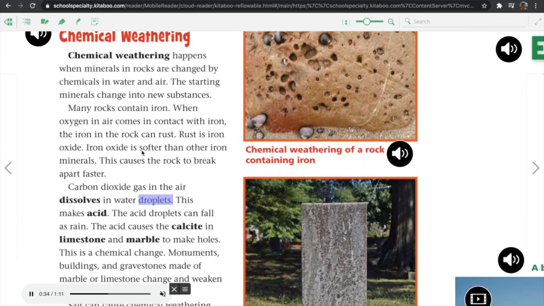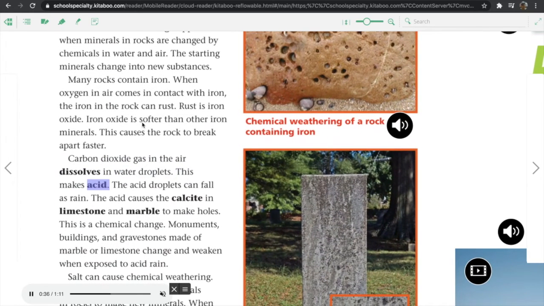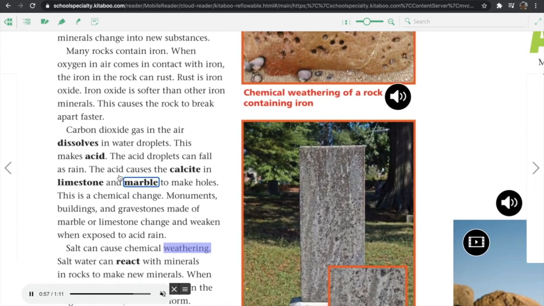Carbon dioxide gas in air dissolves in water droplets. This makes acid. The acid droplets can fall as rain. The acid causes calcite in limestone and marble to make holes. This is a chemical change. Monuments, buildings, and gravestones made of marble or limestone change and weaken when exposed to acid rain.